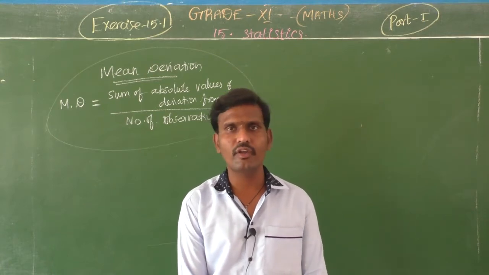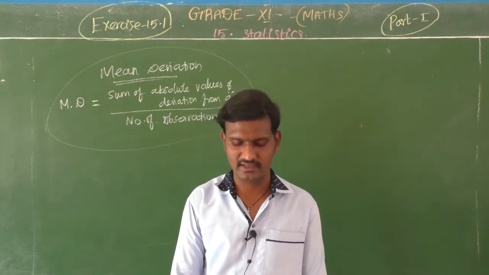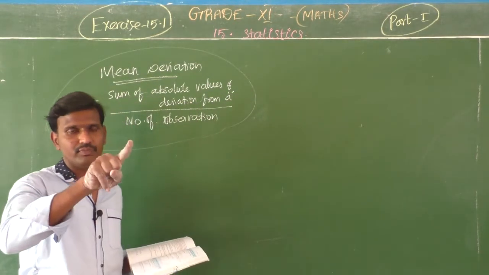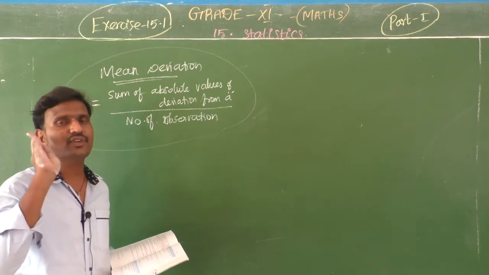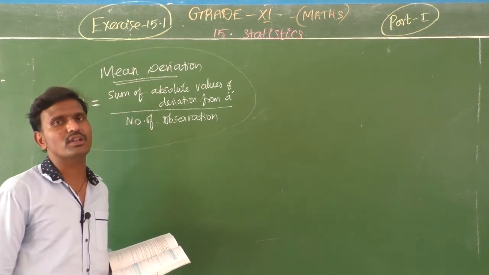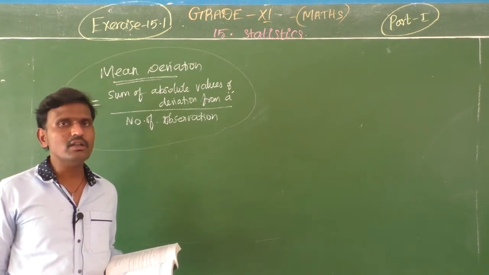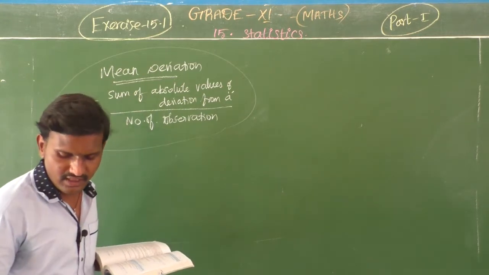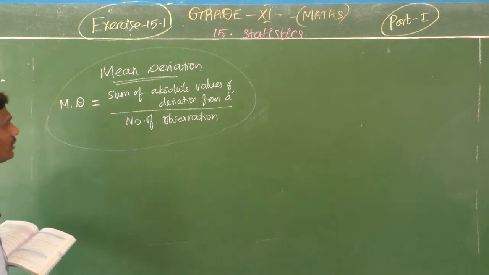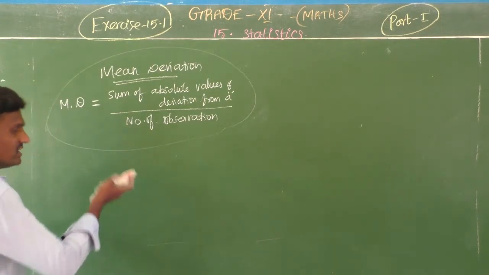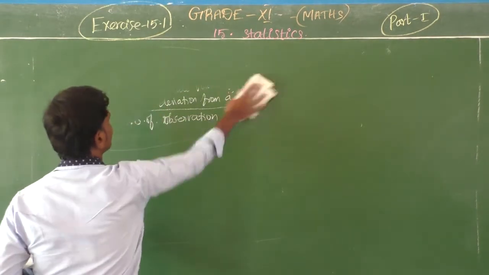Totally 4 problems are of this type, mean deviation about the mean. So for that I am giving you the second question. Have you got this formula, children? Mean deviation.